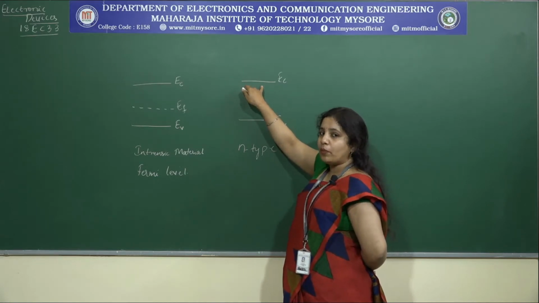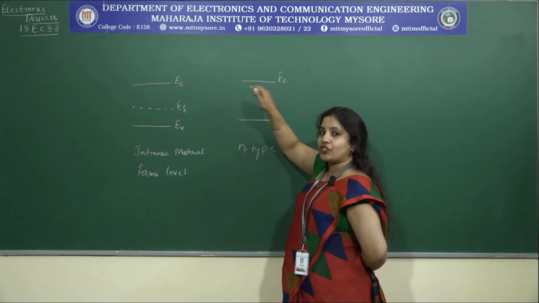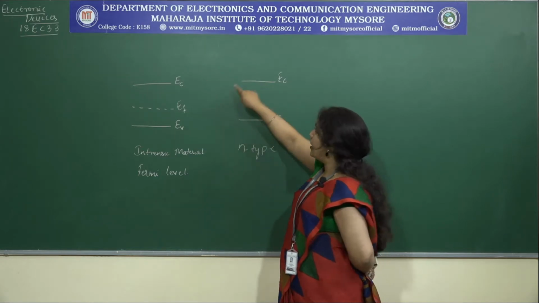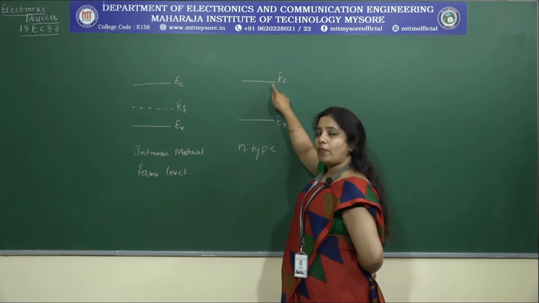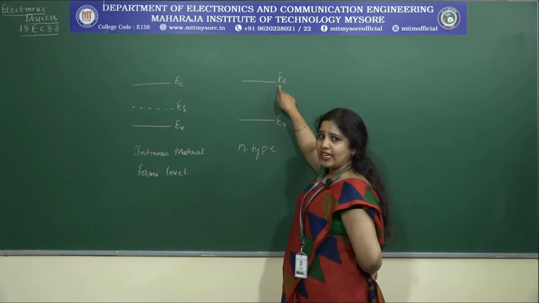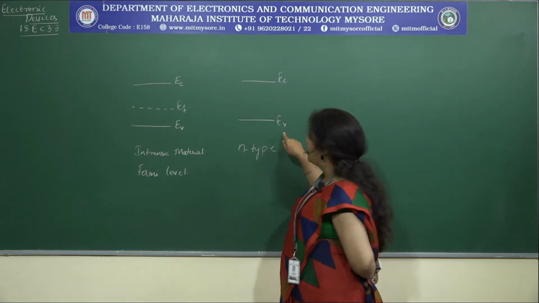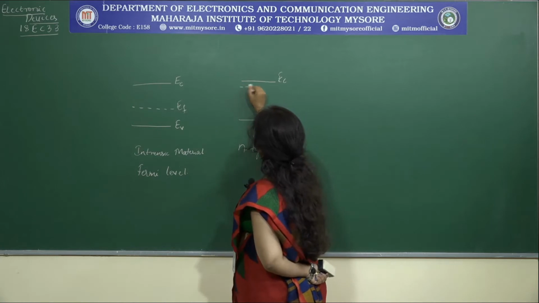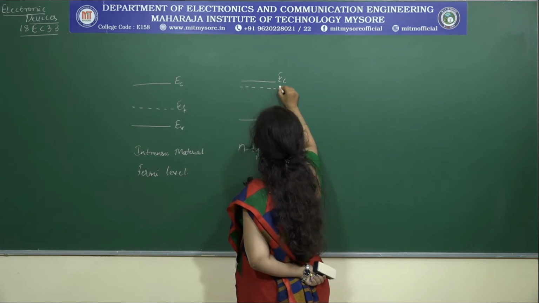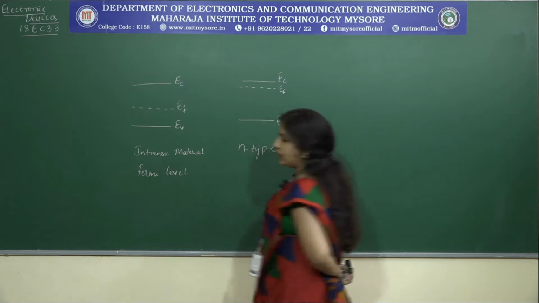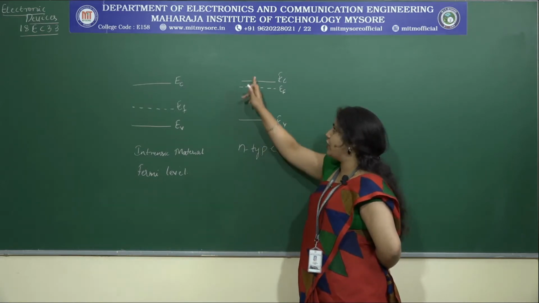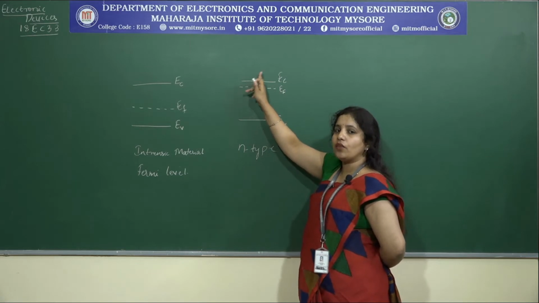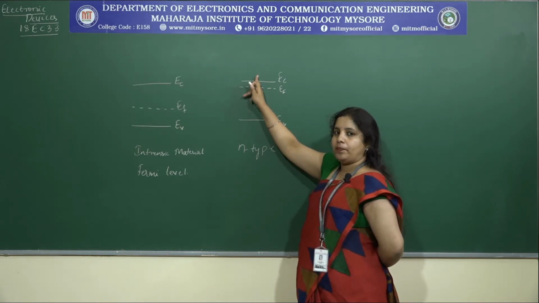Because we perform doping, and the extra energy level that is added is near the EC, which indicates the probability of finding an electron is closer to the EC level rather than EV. Therefore, the Fermi energy level is closer to the EC level in an n-type material, because the free charge carriers are more in the conduction band.